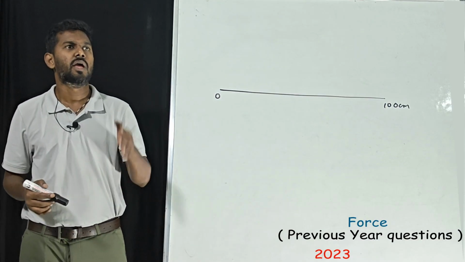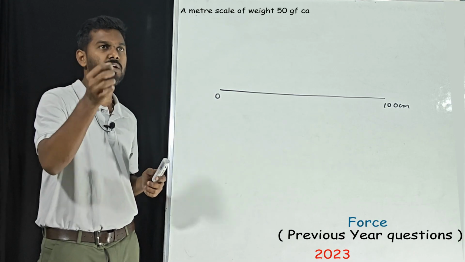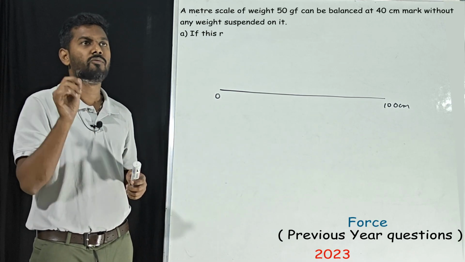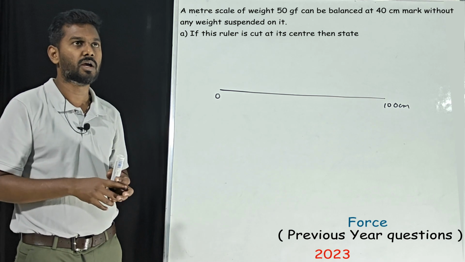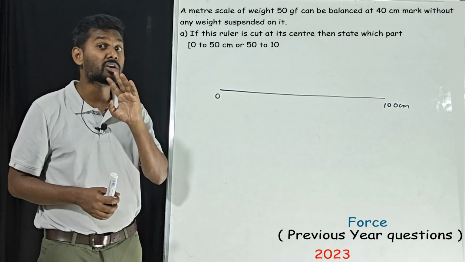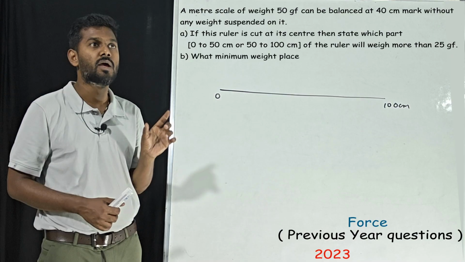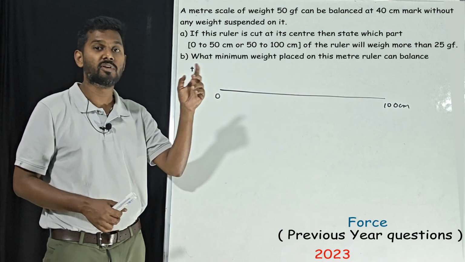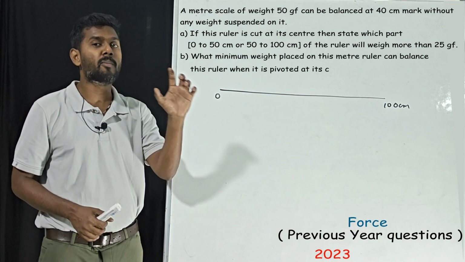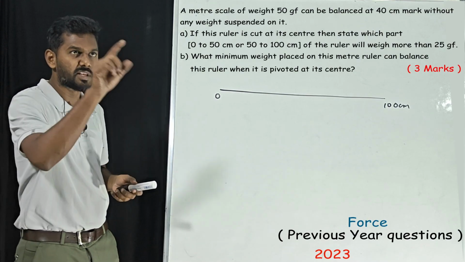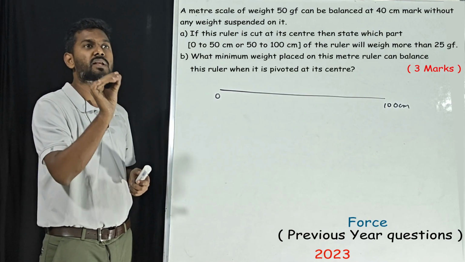Our next question: a meter scale of weight 50 gf can be balanced at the 40 centimeter mark without any weight suspended on it. So this is not a uniform meter scale, it is just a meter scale. This is a very important point. Meter scale means the center of gravity will not be at the center. Uniform meter scale means the center of gravity will be exactly at the center. So it is clearly mentioned, it is just a meter scale.